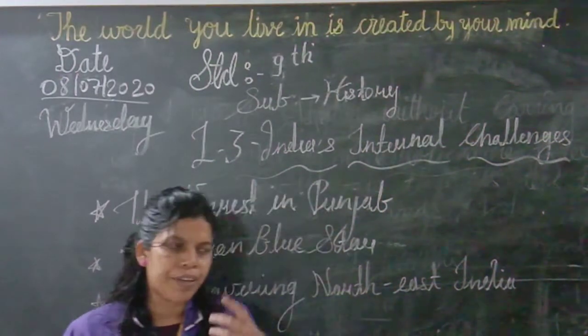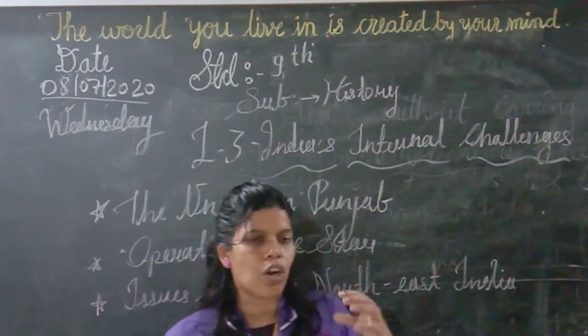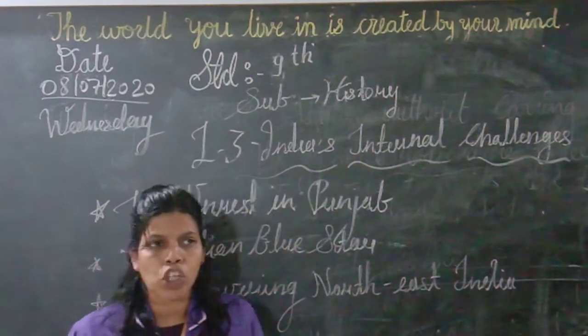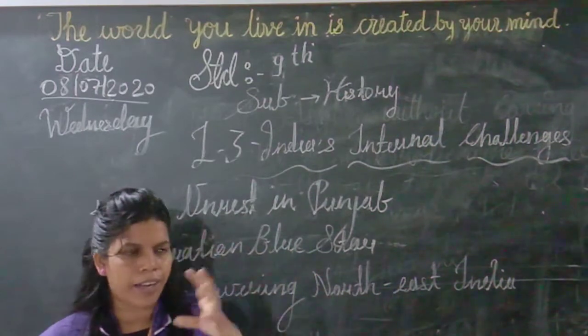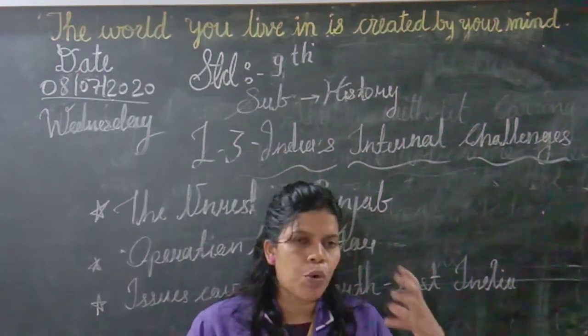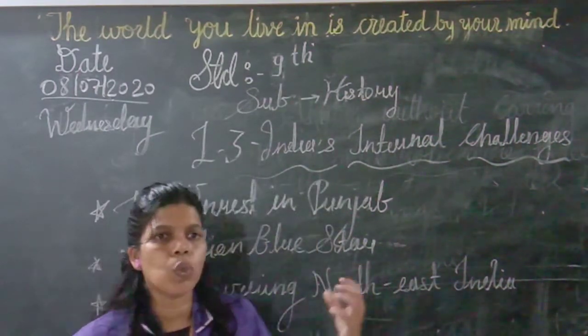Now, mostly everyone was trying to focus on the development of the tribes, because in these 8 states of Northeast India, most of the people belong to tribes.